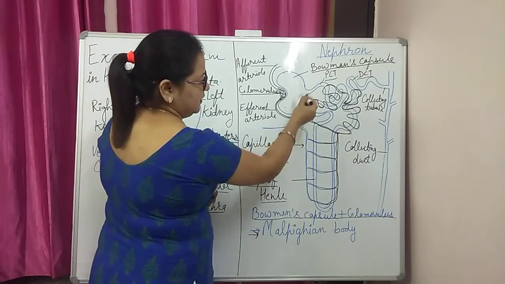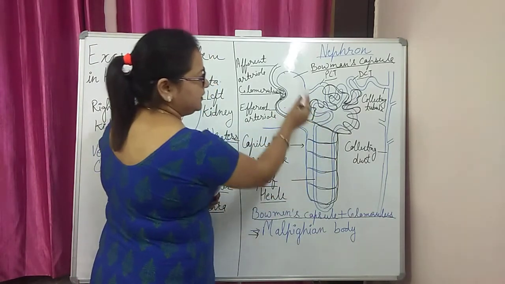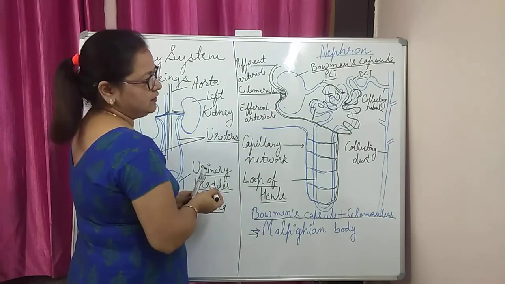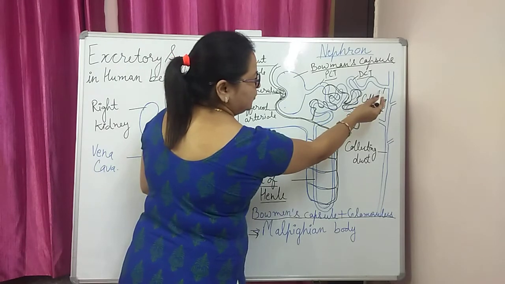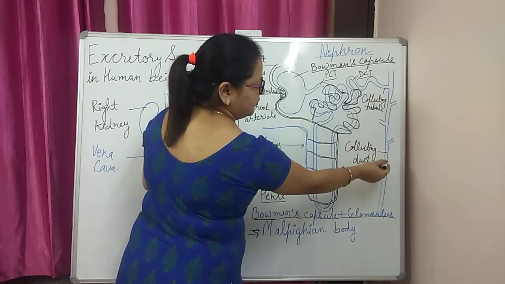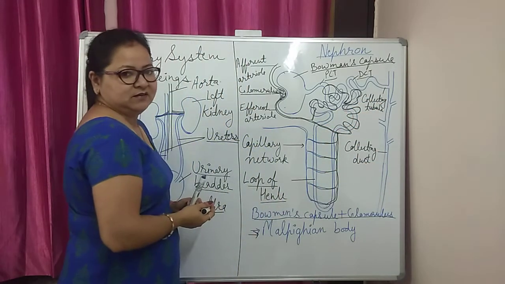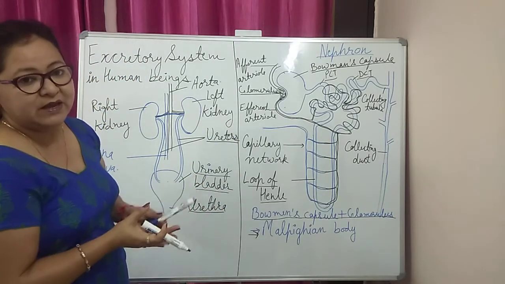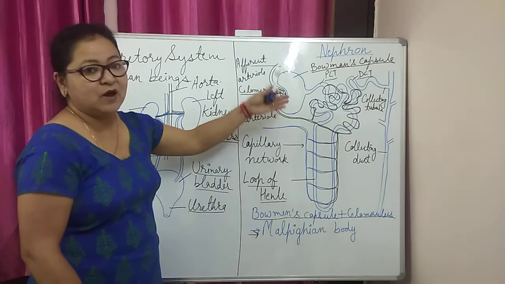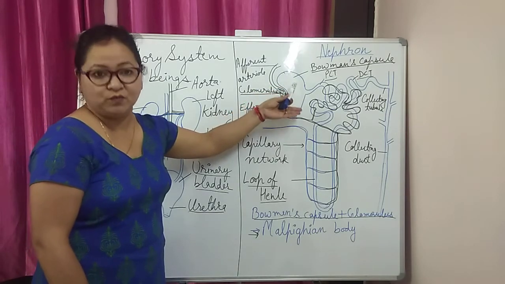The urine formed inside these kidney cells, the nephrons, then enters the collecting tubule and then moves into the collecting duct. These collecting ducts collect the urine from all the nephrons. How many nephrons are in each kidney? About 1 million.